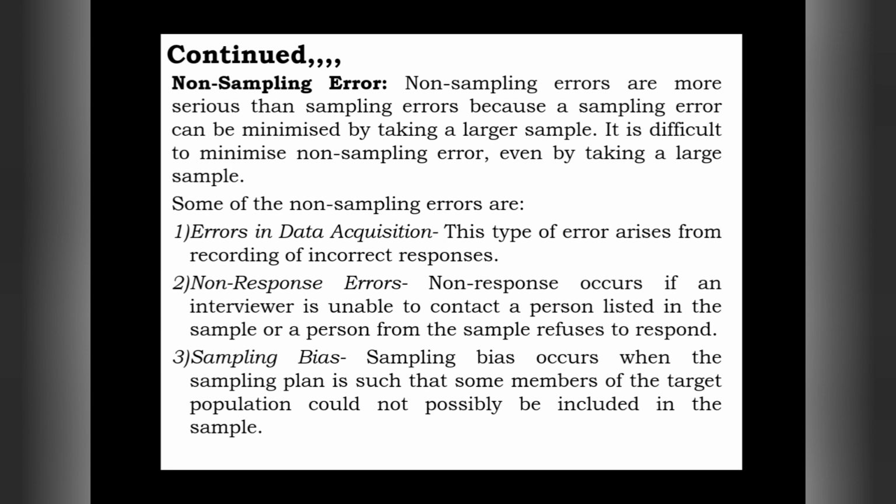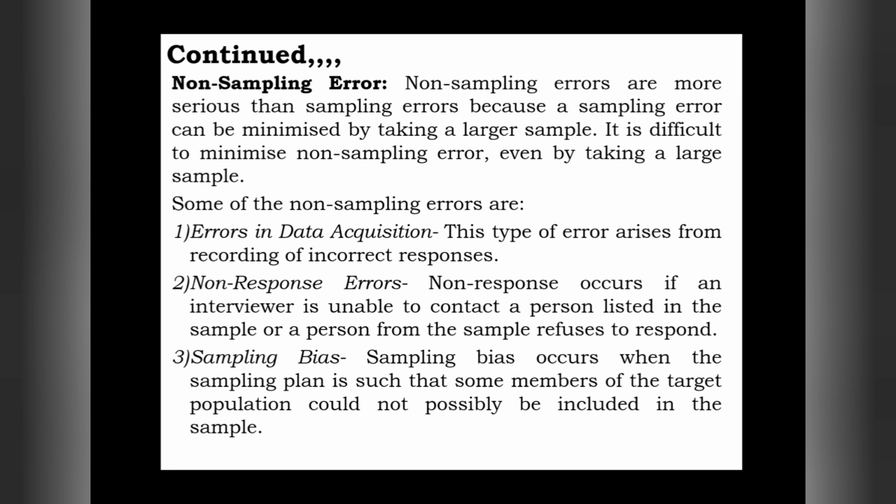Sampling error can be minimized by increasing the size of the sample or the number of samples. But this non-sampling error we cannot reduce by taking a large sample. Here we don't have that kind of opportunity, because this occurs other than the sample size. This non-sampling error occurs for various reasons. Among them there are 3 reasons.